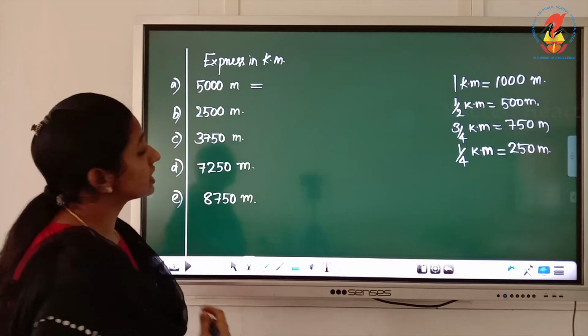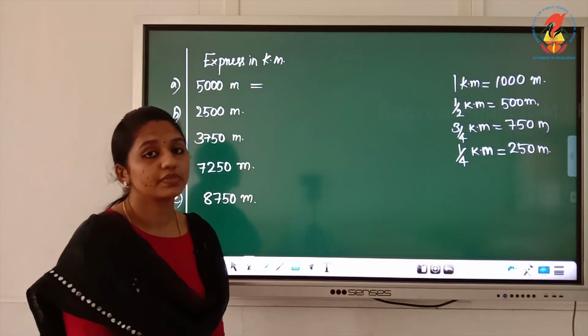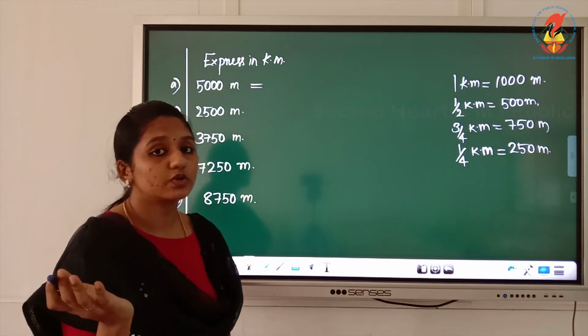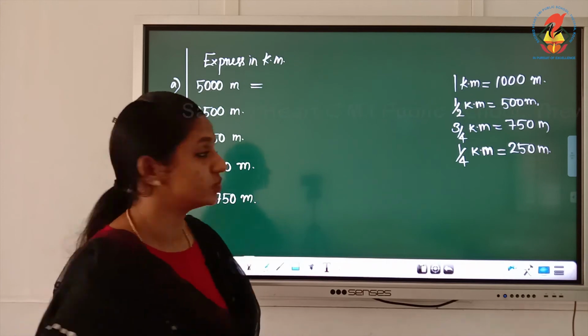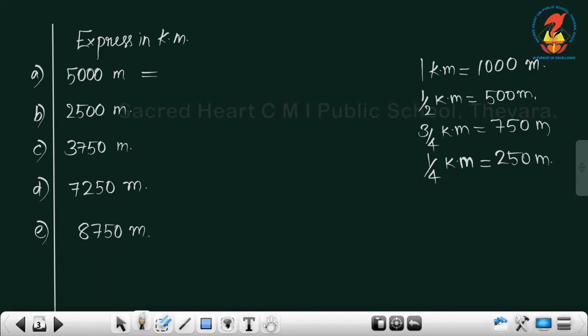Meter converted to kilometer, how can we do the calculation? Number of meter divided by 1000. So here 5000 meter, 5000 divided by 1000. In numerator and denominator both have 3 zeros, cut them, then we can write 5 kilometer.